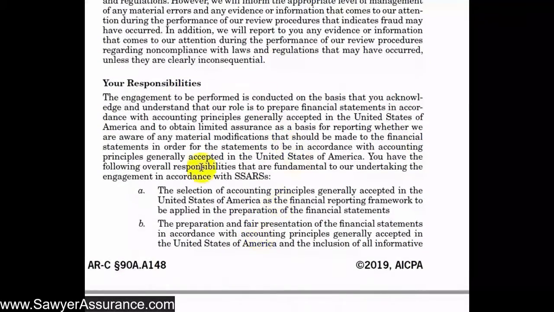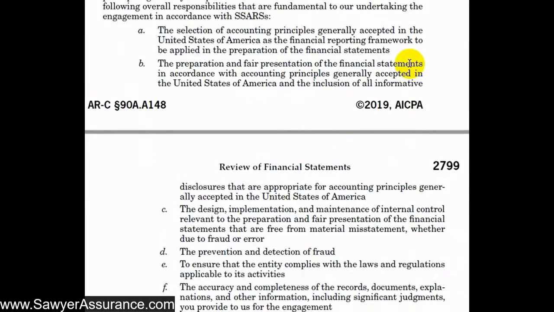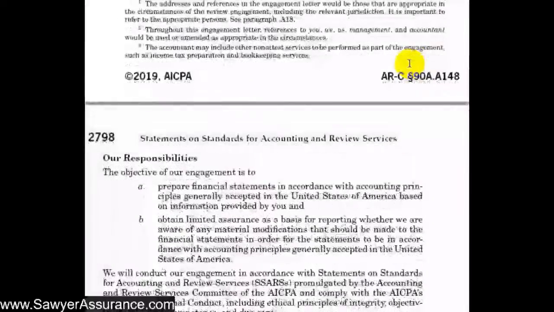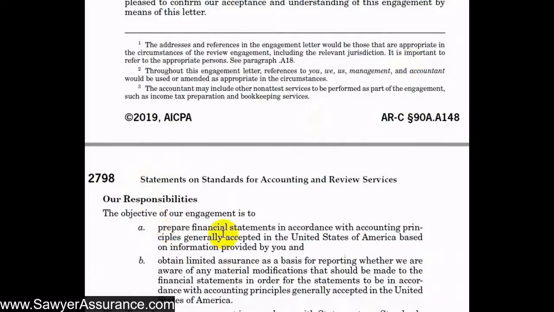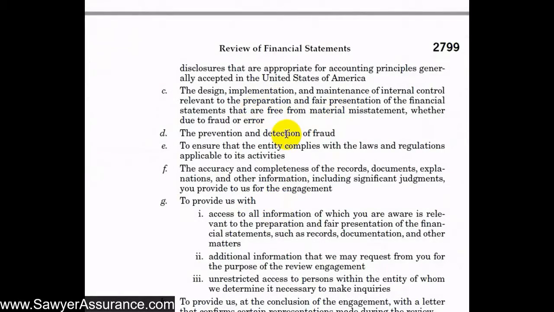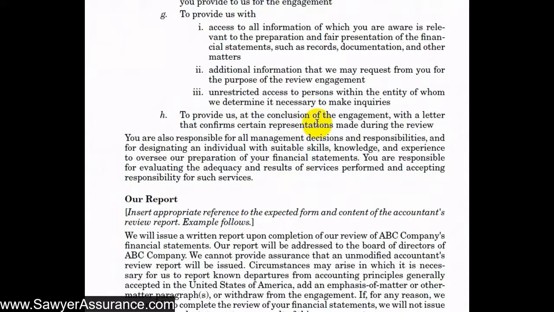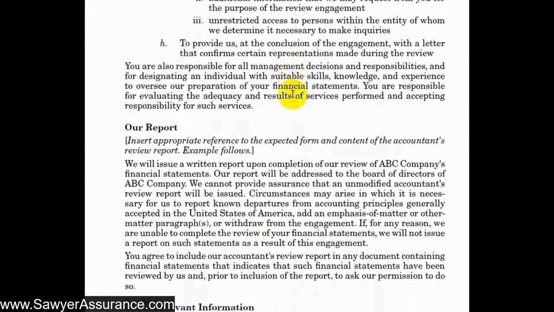Next, we have management's responsibilities, as we just discussed. So, for instance, their selection of accounting principles and their financial reporting framework is their responsibility. They're responsible for the preparation and fair presentation of the financial statements, even if we are required to prepare them, as we see here. Management is still overall responsible for them. They're responsible for the internal controls, prevention and detection of fraud. They're responsible for providing us all the information that we need to perform our engagement, and also responsible for providing us a representation letter. So all of these items were included in the last video that we discussed.